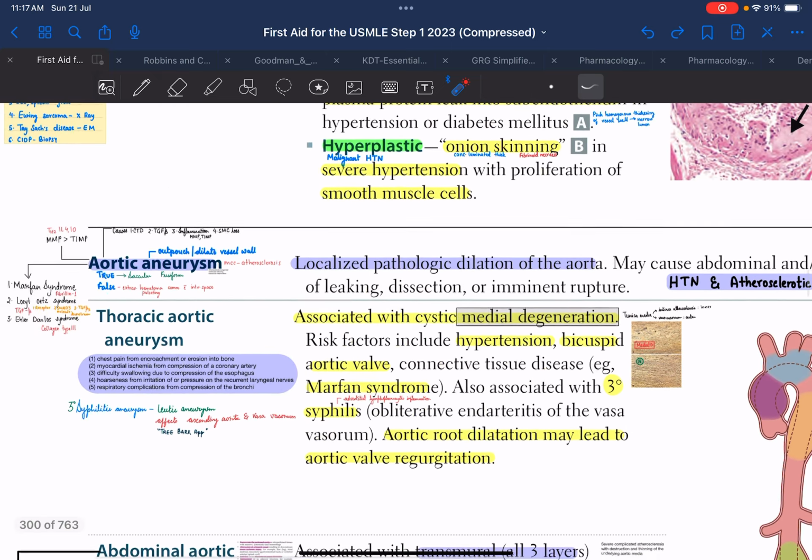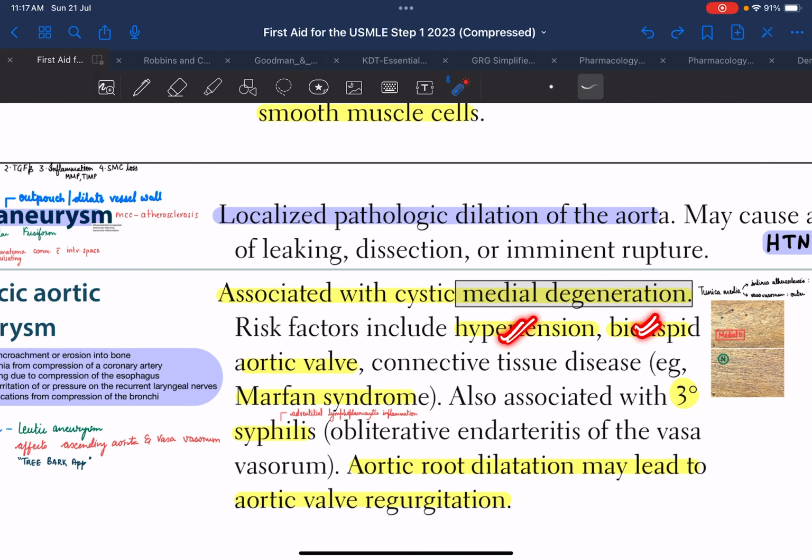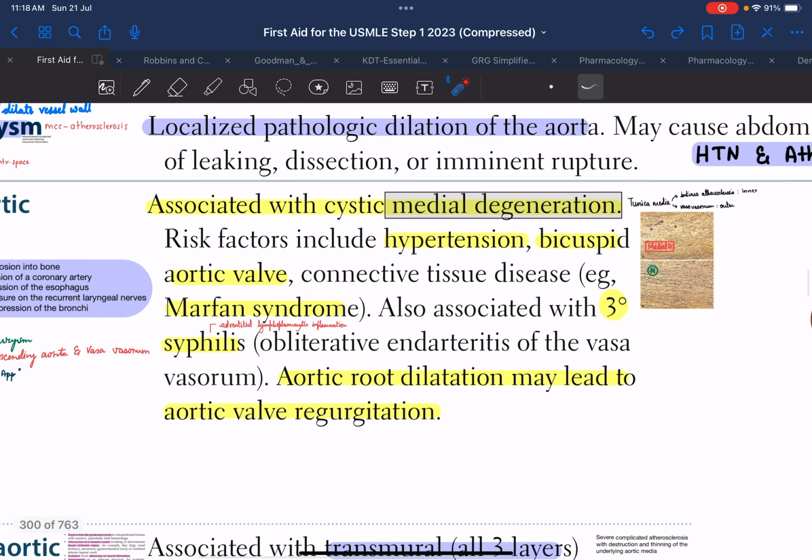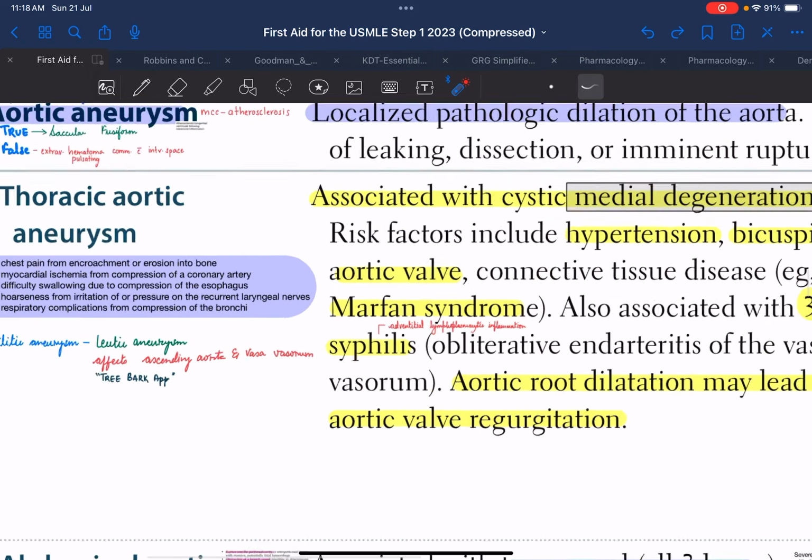The risk factors for this medial degeneration are hypertension, bicuspid aortic valve, Marfan syndrome, and syphilis. An important thing to note about syphilis is that tertiary syphilis basically causes obliterative endarteritis of the vasa vasorum. What does it mean? It inflames the vessel wall of the vasa vasorum itself. So basically there is an issue with the vasa vasorum, right? So the vasa vasorum will now not be able to supply blood to the blood vessel that effectively. So this can also lead to medial degeneration, predisposing the person to thoracic aortic aneurysm.